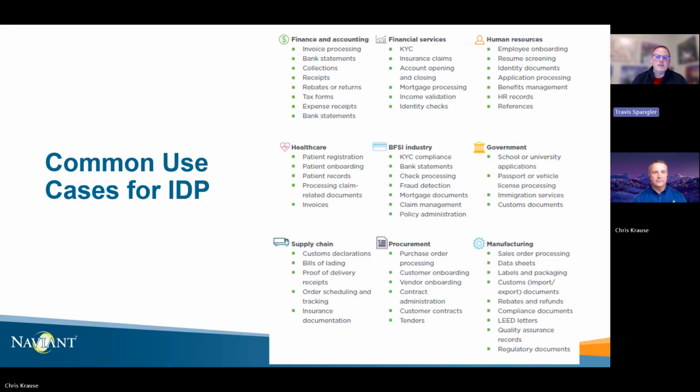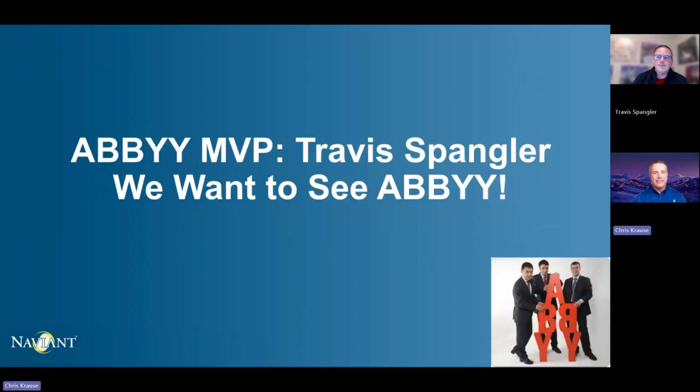And these are some common use cases for IDP that maybe you can think about as we're walking through an AP specific demo today. I love that, Travis. Maximizing the value of an investment. Yep. So Travis, show us what it is. Oh, I am excited to show this to you, Chris. Now, I'm going to share my screen.